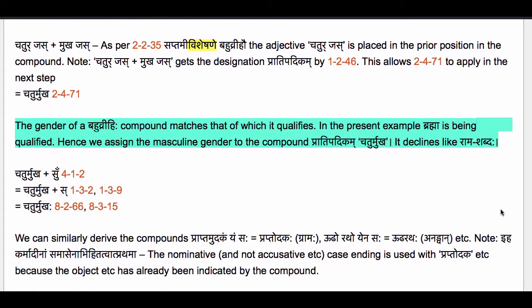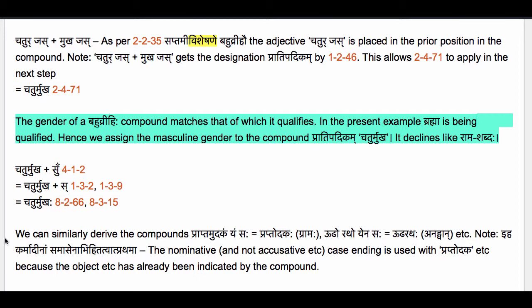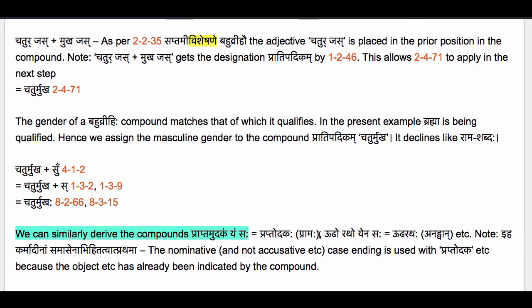and not Chaturmukham. We can similarly derive the compounds praptam udakam yam saha equals praptodakaha gramaha, udho ratho yena saha equals udharathaha anadvan, etc. In each of these cases, as per this sutram Saptami Visheshane Bahuvrihau, the adjective is placed in the prior position in the compound.